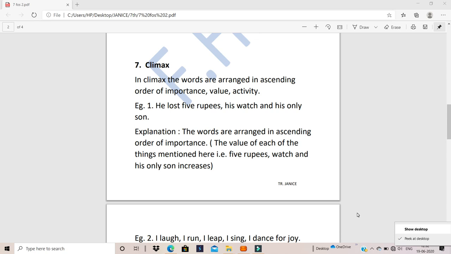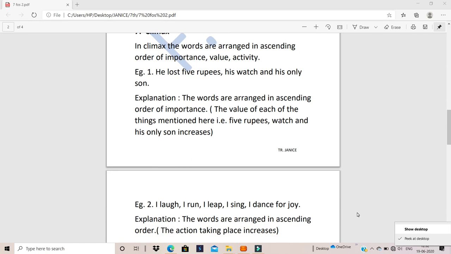He lost 5 rupees, his watch, and his only son. So what is more important is his only son, which comes last. Which is the least important is his 5 rupees. So that is given first. So the value of the things increases. Least value is 5 rupees, then his watch has some value, and of course the son is valuable, invaluable.